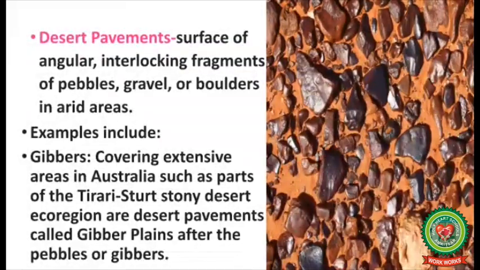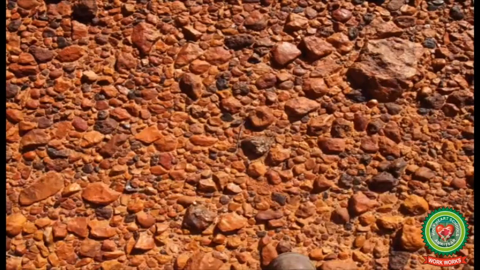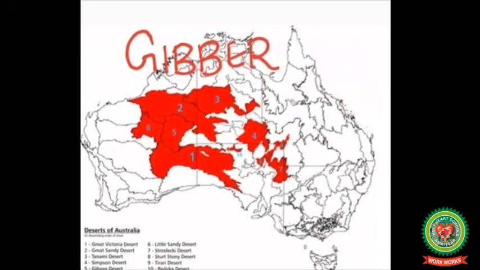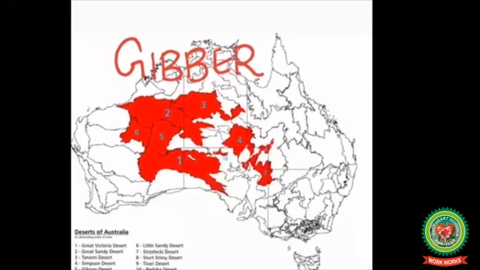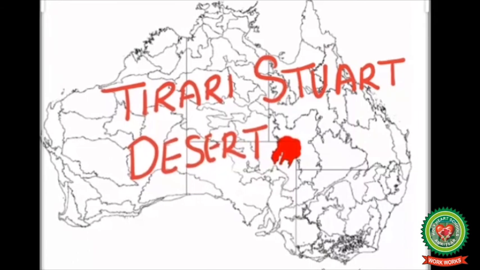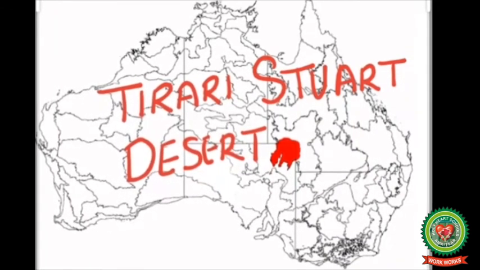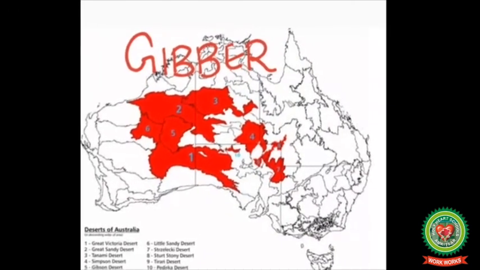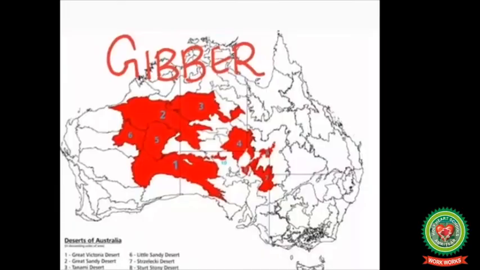Desert pavements. A surface of angular interlocking fragments of pebbles, gravel or boulders in arid areas, which you can see in this given picture. Examples of desert pavements include gibbers, covering extensive areas in Australia. Such parts of the Tirari-Sturt Stony Desert ecoregion are desert pavements called gibber plains, after the pebbles or gibbers.